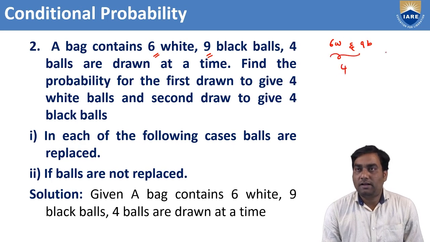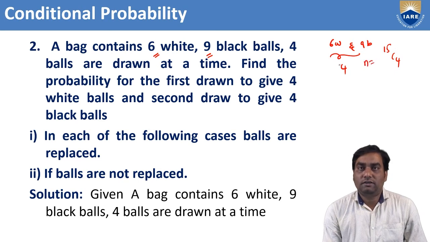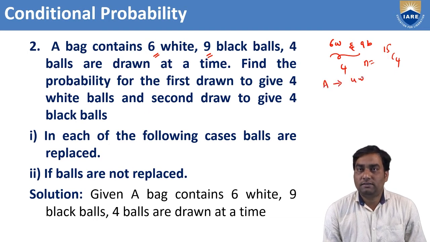Out of 15 balls, the total number of balls is 15, and I want to choose only 4 balls. In how many ways? 15C4 ways. Find the probability for the first draw to give 4 white balls, that is A, and the second draw to give 4 black balls, that is B.